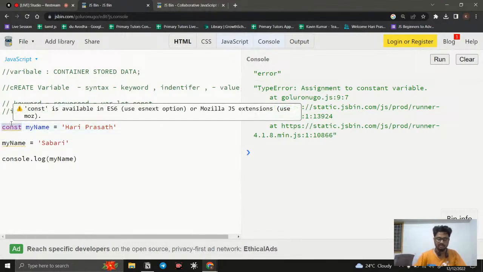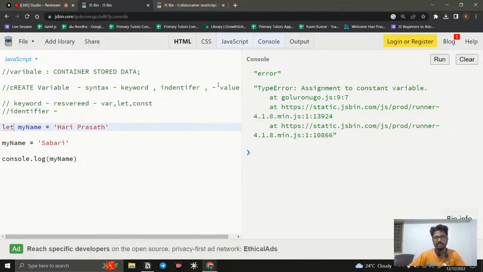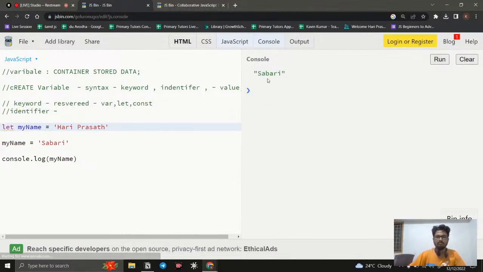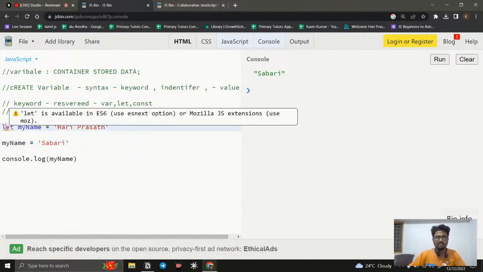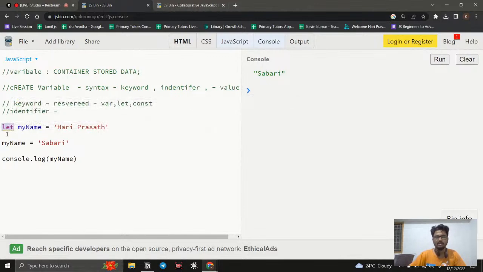Okay, so we declared it with const. Now I just create a variable with let, and I clear, and if I run it, you can see the variable name is getting changed, right? What happened? The second line is not declaring a variable, right? Because to declare a variable, you need to use the let or const keyword.